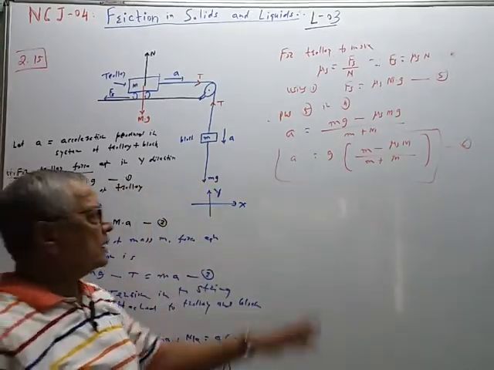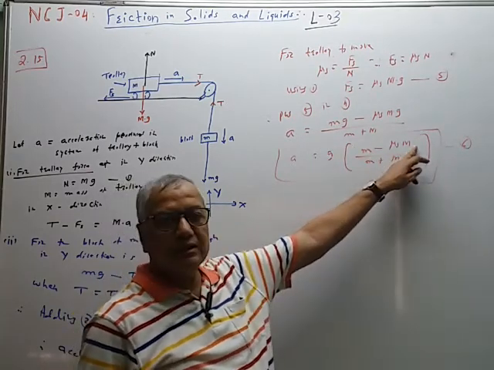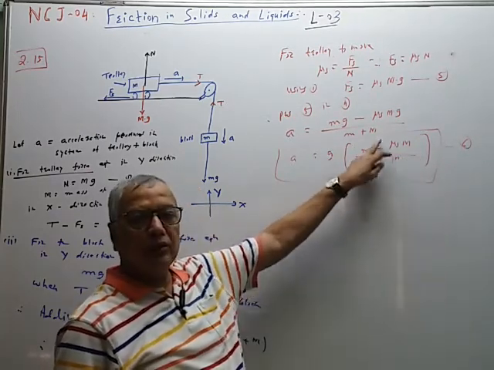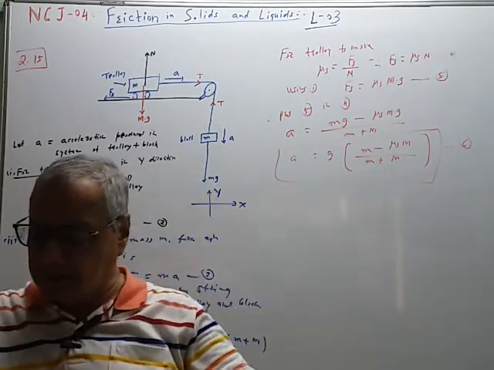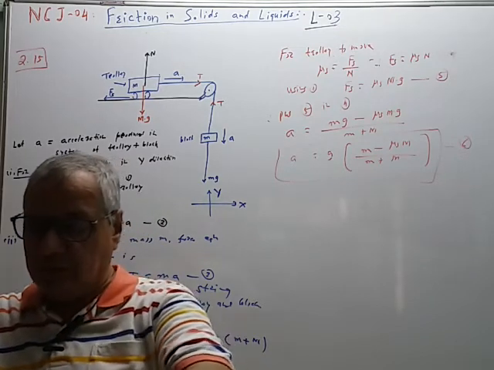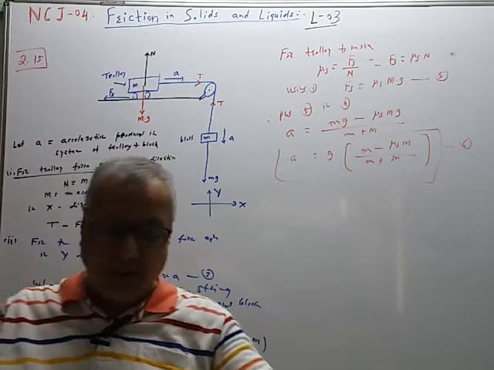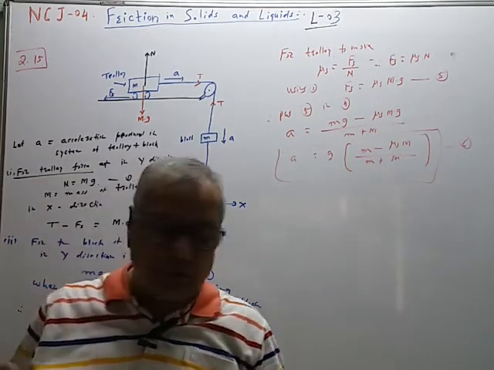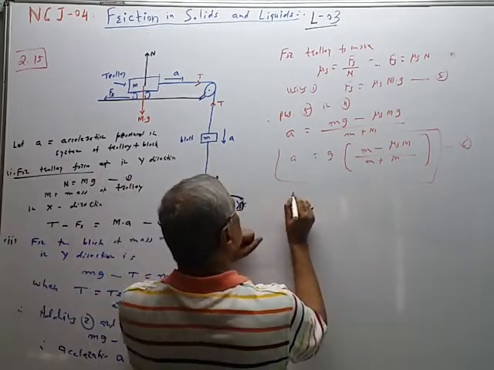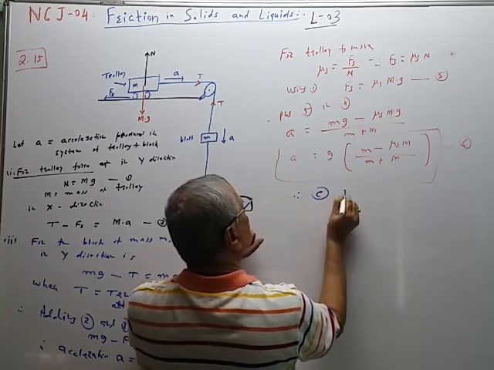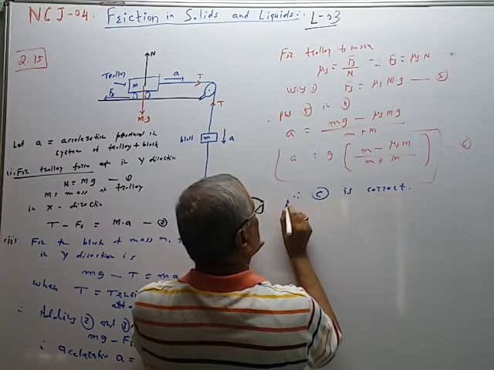The equation is dimensionally correct. g is the acceleration, a is the acceleration, and this bracket is a unitless quantity, because the numerator is in kilogram, the denominator is also in kilogram, and kilogram cancels. The equation is dimensionally correct. So the correct choice is C. In choice C, g has been left out. Please make the correction in the question paper. C is correct.